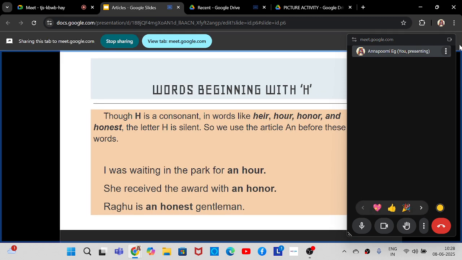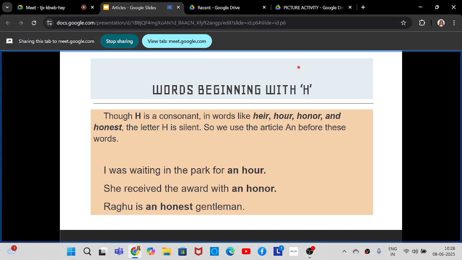Now let us see words beginning with H. This is an important thing. We have a lot of words with H. Home, house, housewife, lots of words, right? So now, though H is a consonant, in words like hair, hour, honor, and honest, the letter H is silent.